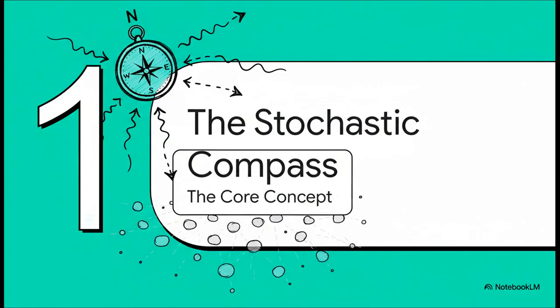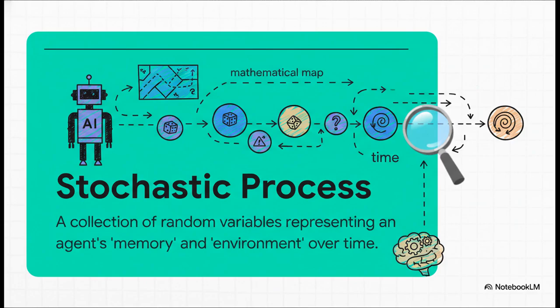Well, at its heart, it's a powerful mathematical idea known as a stochastic process. Now, I know that sounds super academic, but the core idea is actually pretty simple. The stochastic process is basically a mathematical map of uncertainty. It's how an agent builds a model of a world where every single step and every piece of information has some element of randomness baked right in.